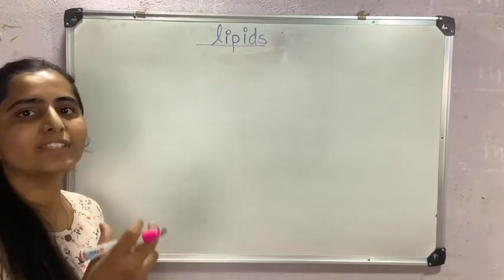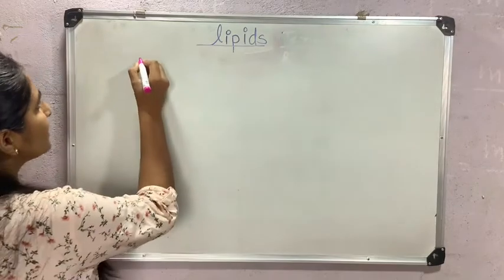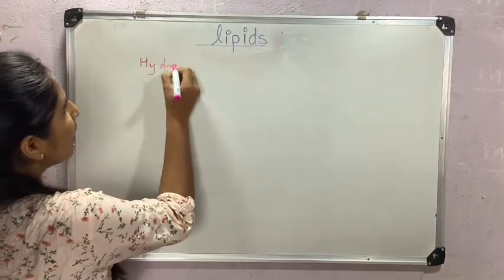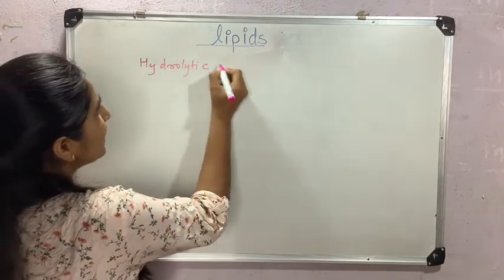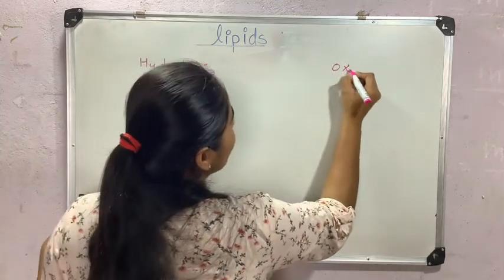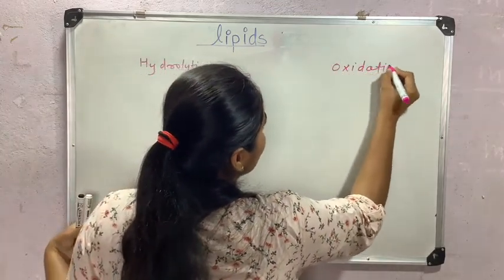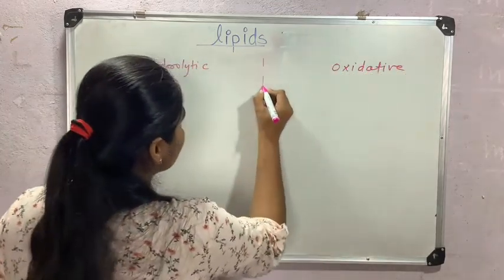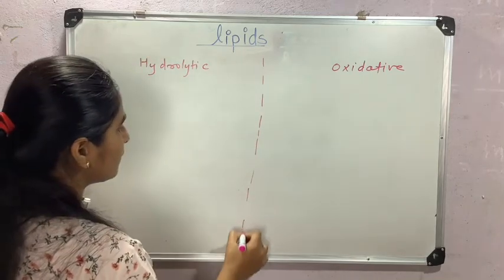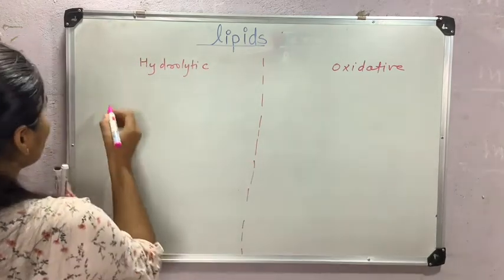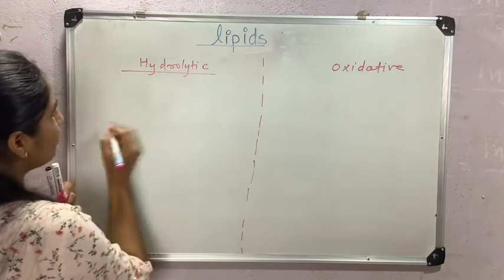Here I will just enlist some points so that you will understand how hydrolytic rancidity is different from oxidative rancidity. Remember these points. So in hydrolytic rancidity, what happens?